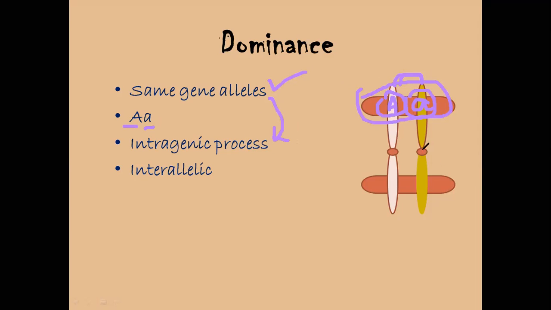Okay, but when we talk about epistasis, then what happens in epistasis basically? So we have these capital A and small a, and let's assume that they are like big brother. Capital A is like big brother, and small a is like younger brother.